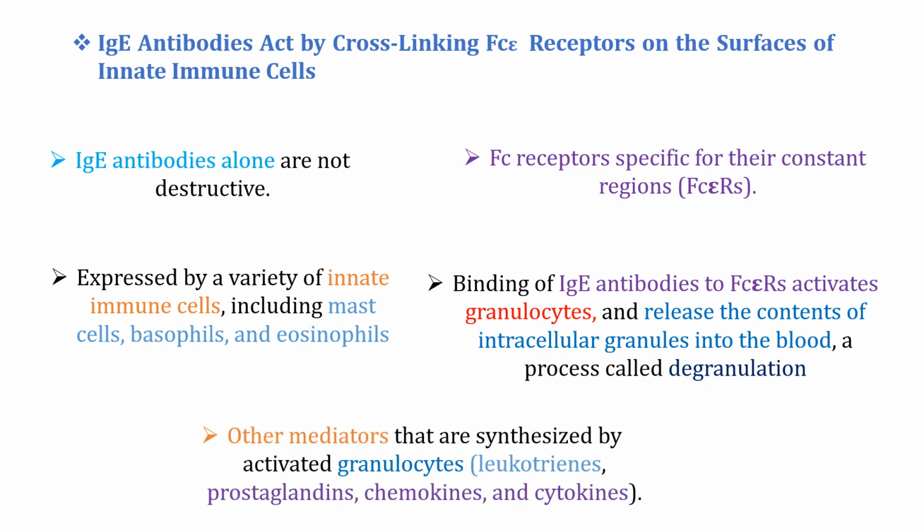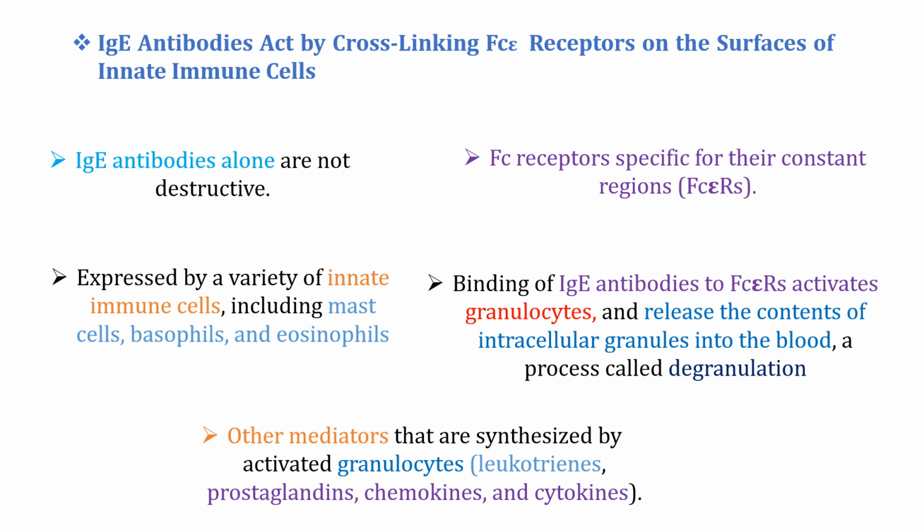The content of the granules varies from cell to cell, but typically includes histamine, heparin, and proteases. Together with other mediators, such as leukotrienes, which are secondary mediators, prostaglandins, chemokines, and cytokines, these mediators act on the surrounding tissue and other immune cells like neutrophils and eosinophils, causing allergy symptoms.